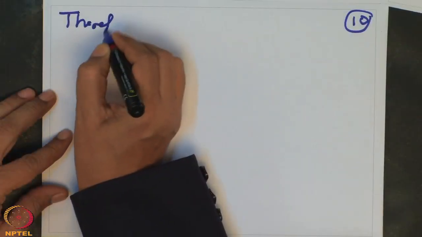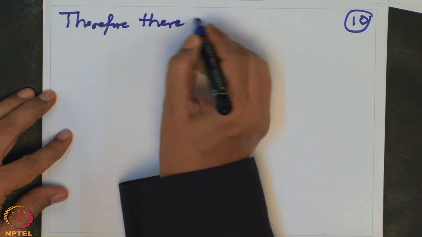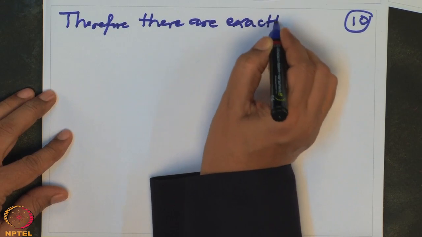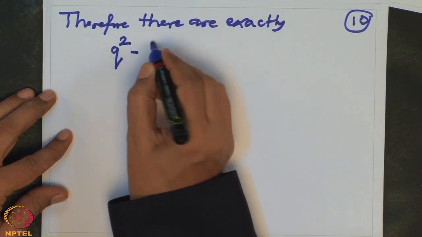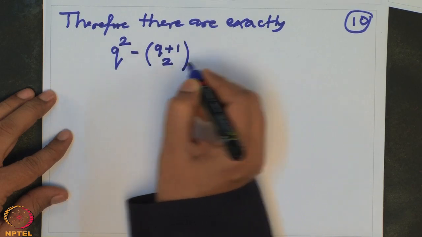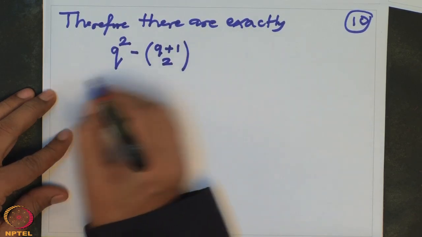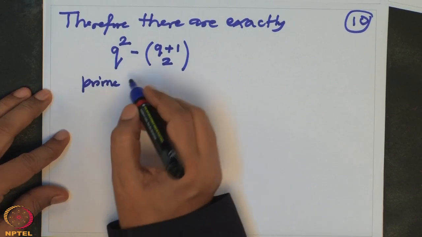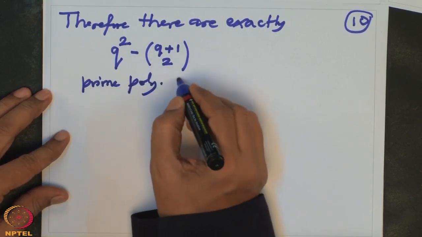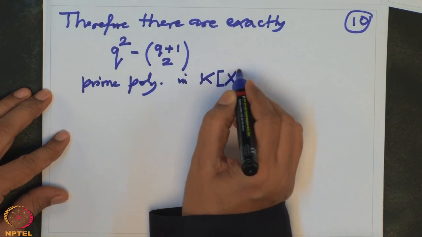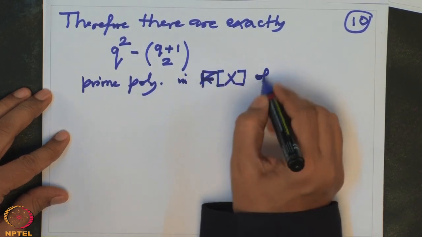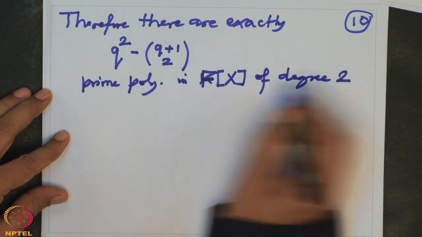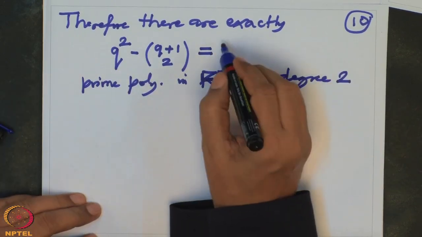So what we know therefore is that there are exactly q square minus q plus 1 choose 2 prime polynomials in Fx of degree 2, where monic is included in our definition of prime polynomials. And what is this number? This number is nothing but q choose 2.